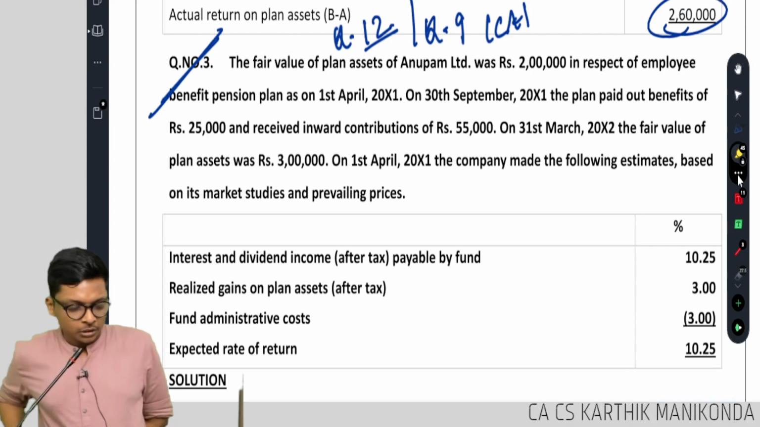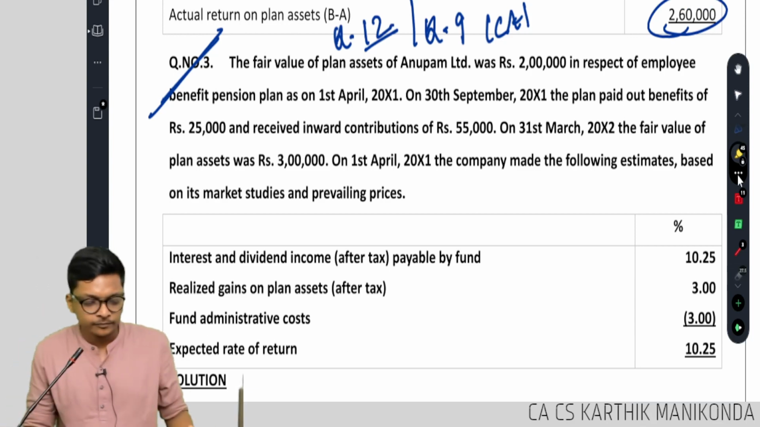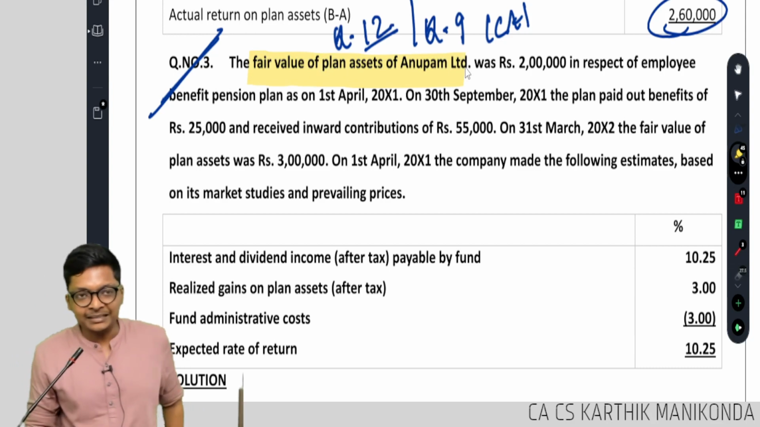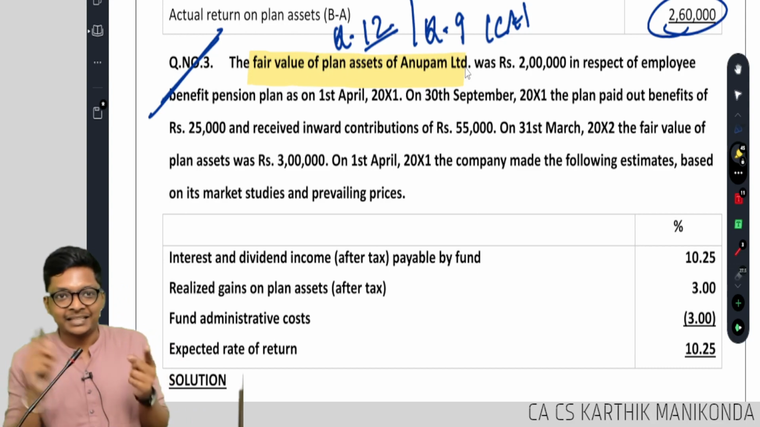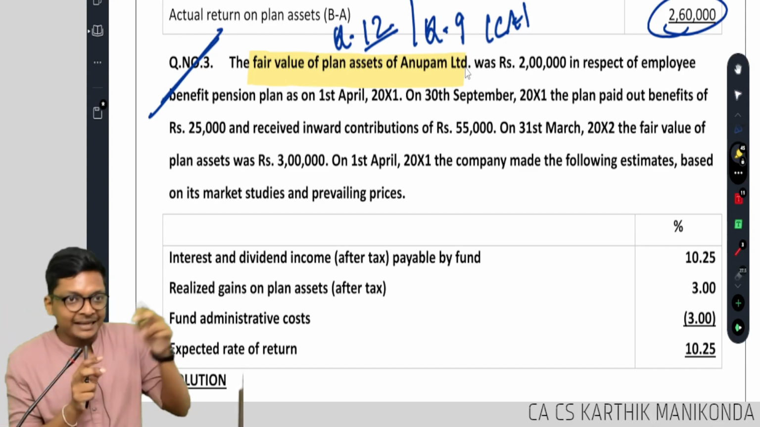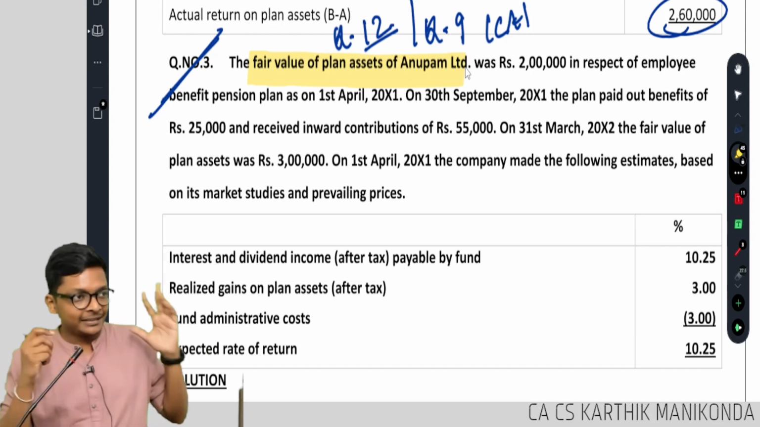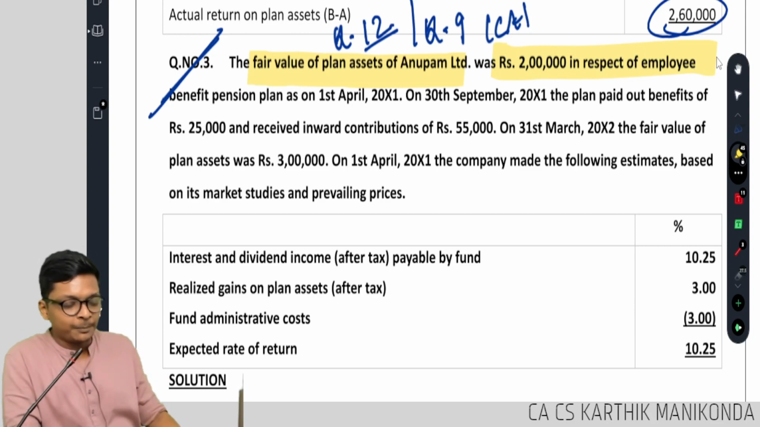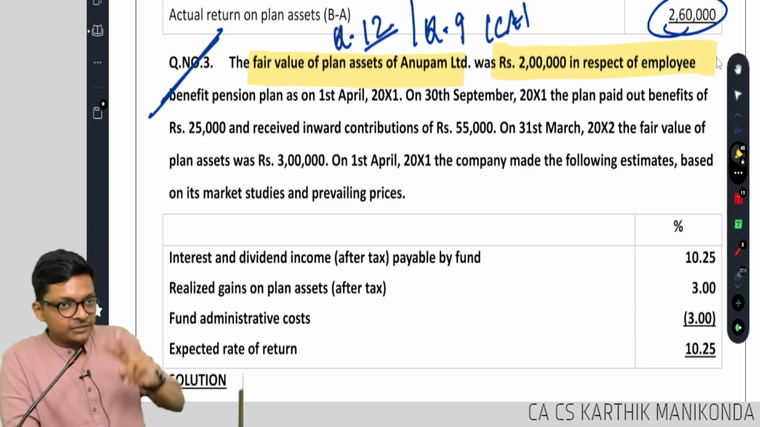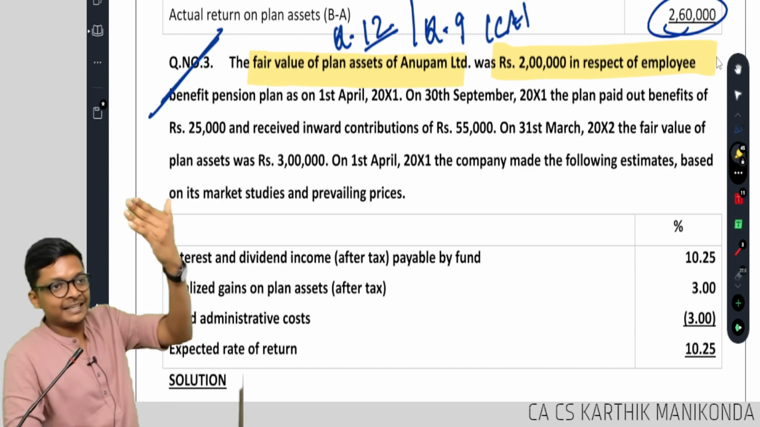Look at this question. Easy, but just 1-2 extra points will be there. The fair value of the plan assets. This investment is called not investment, it's called plan asset. Defined benefit plan assets. Was 2 lakh in respect of the employee benefit pension plan on 1st April, opening balance. Like this, we have 2 sums. Allow me to do this sum, you participate. The next sum you do fully. Inside the illustration, we have a similar sum.